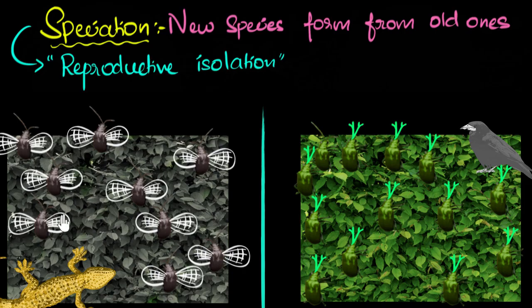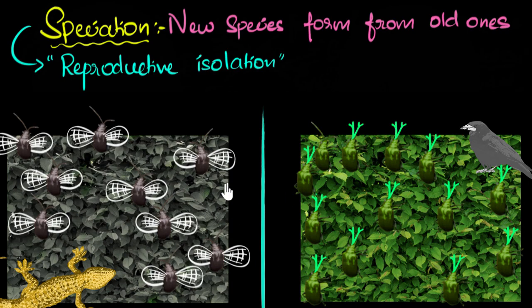Maybe on this side also, some beetles are born with horns, but maybe they were not so lucky. Let's say the beetles which are born with horns immediately got eaten by this lizard, and they never got to pass their genes, and so there are no horned beetles in this. And this is where we will stop.